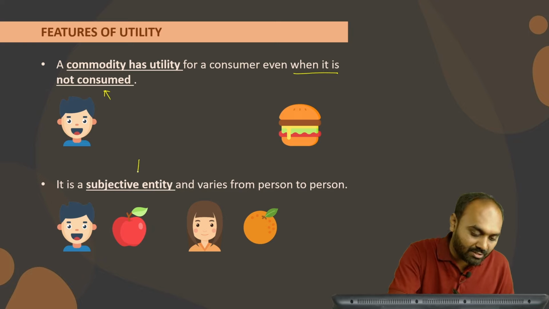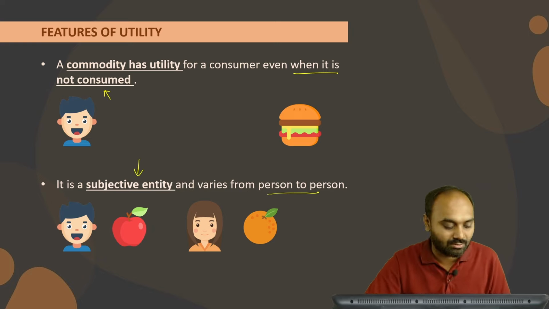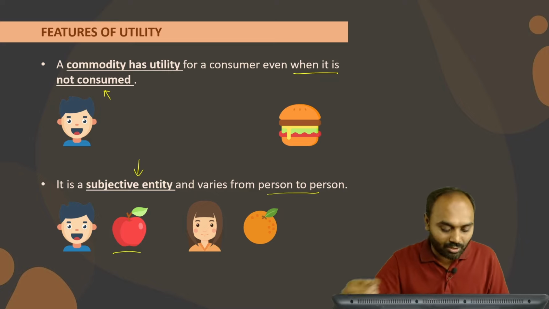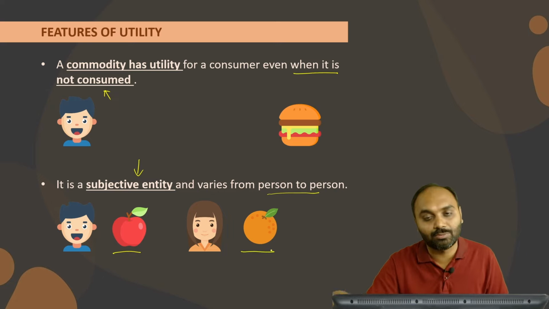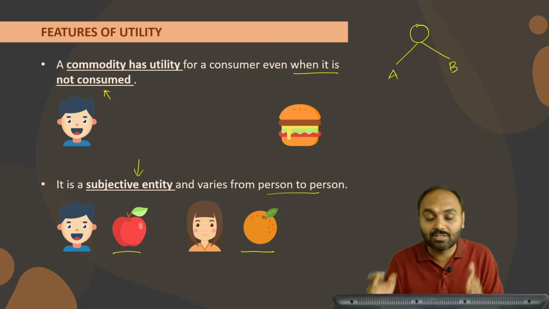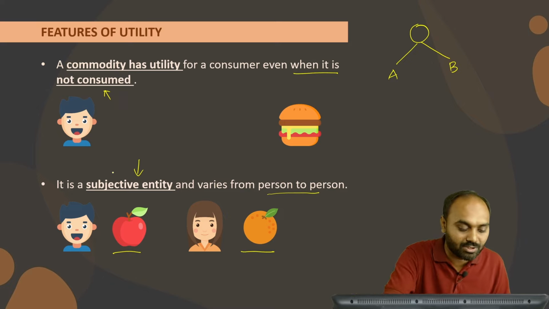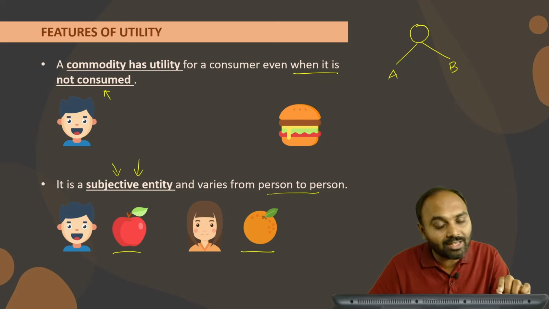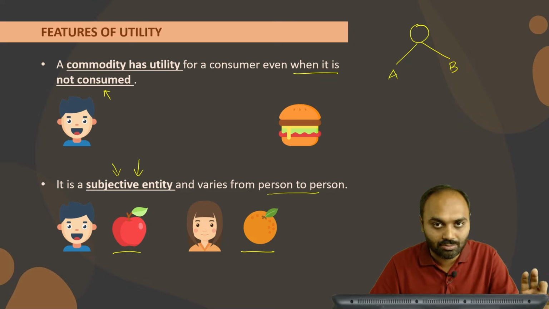And utility is a subjective concept, which means it varies from person to person. It might happen that Raju finds apple as a product which satisfies his want, but on the other side there is a Monica who finds orange as a product which satisfies her want. So it is not a criterion that a product which has a utility will satisfy the same kind of want of different kinds of persons. So it differs from person to person, and just because it differs from person to person, it is called subjective. So the first thing that we should keep in mind, a commodity has utility even if it is not consumed. Second thing, it is a subjective concept which differs from person to person.